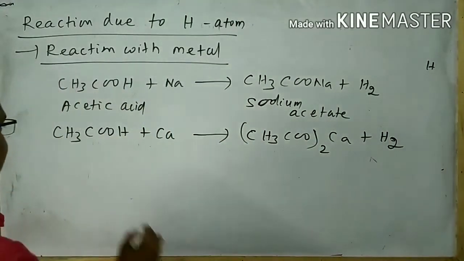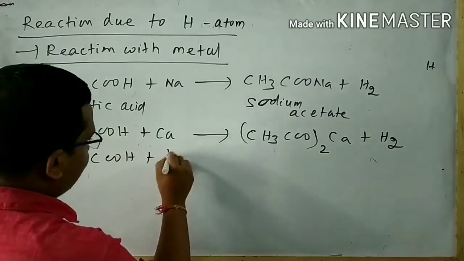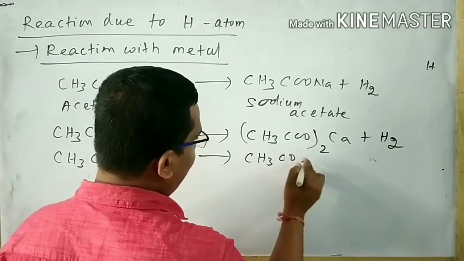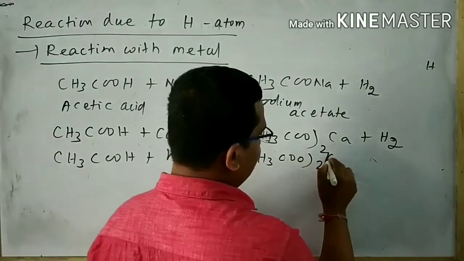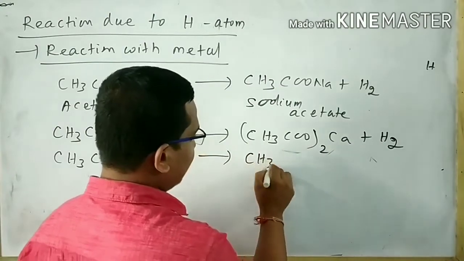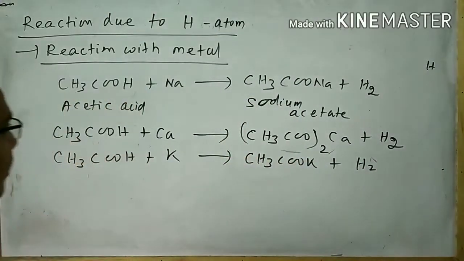You can also take the reaction of acetic acid with potassium metal, which gives the potassium salt of acetic acid plus release of hydrogen gas.